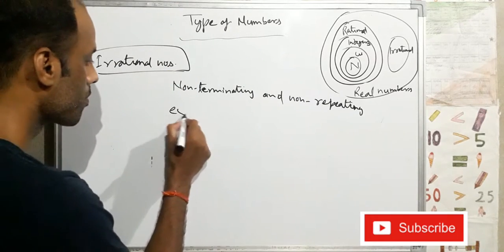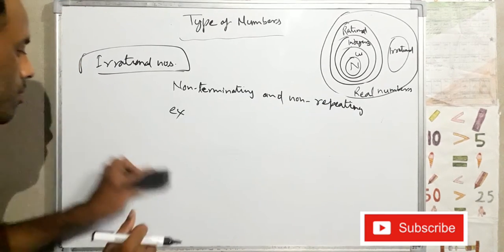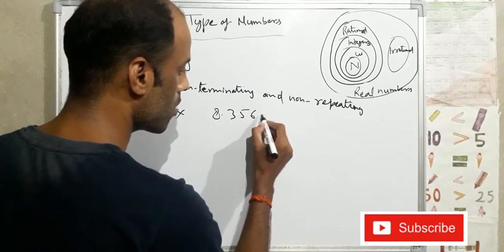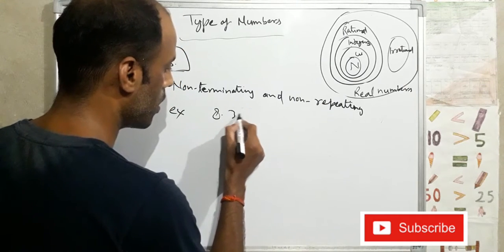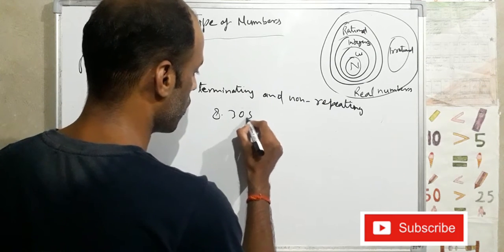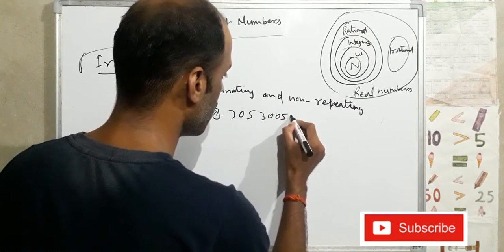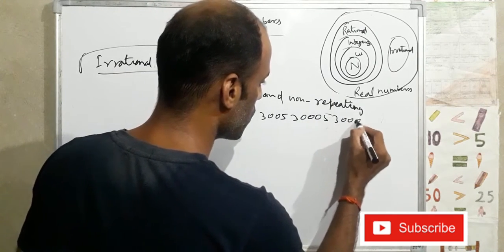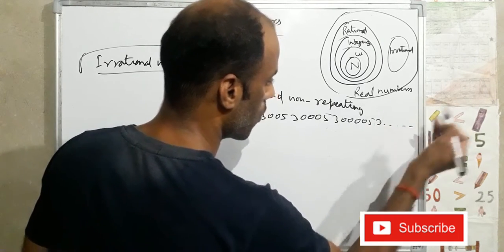Example here. Suppose 8.305, 3005, 30005, 30005 and so on.